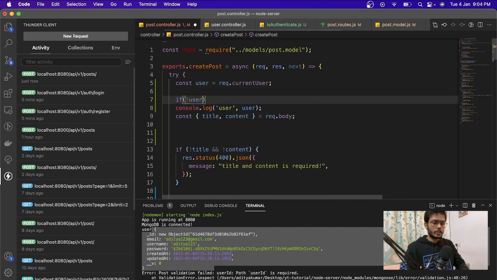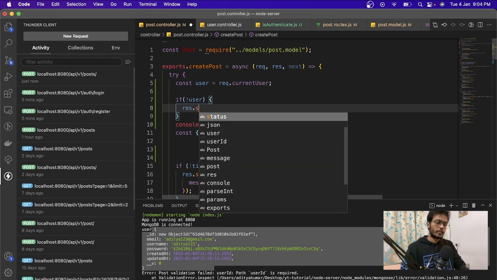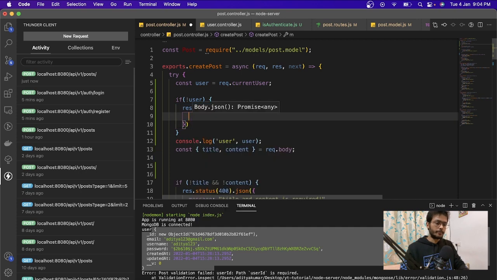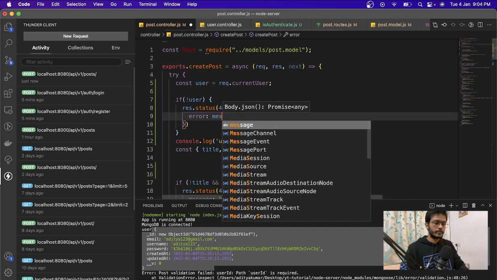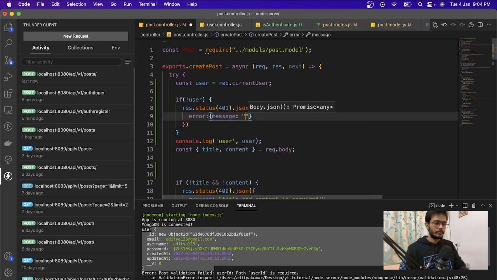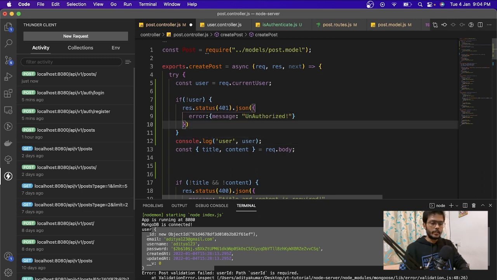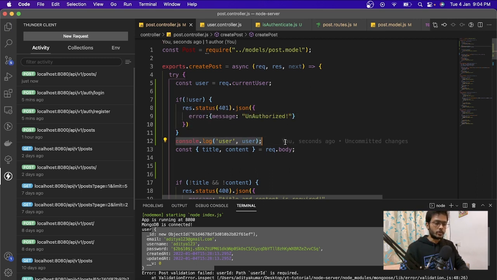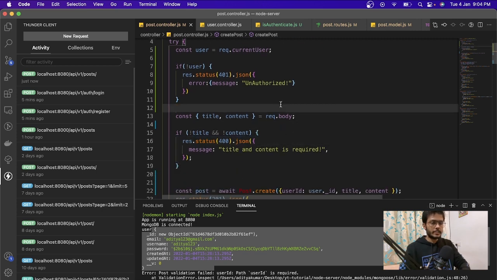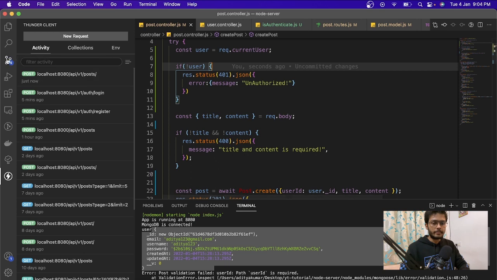Okay, so let's check over here. If user is not there, then return status 401, and send JSON with an error message: unauthorized. And we can just remove this console log. Okay, let's save this and try this.